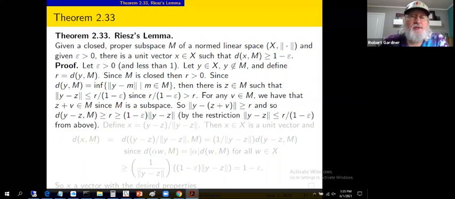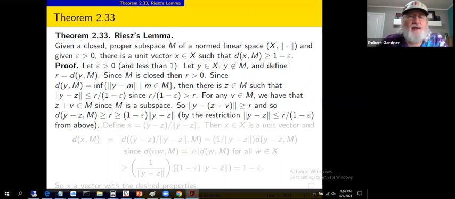And by our choice up here of norm of y minus z is less than or equal to r divided by 1 minus epsilon. Cross multiply, that will imply that r is greater than or equal to the norm times the 1 minus epsilon, and that's what we've stated here. So we've got the distance y minus z to M greater than or equal to 1 minus epsilon, norm of y minus z. How we doing?